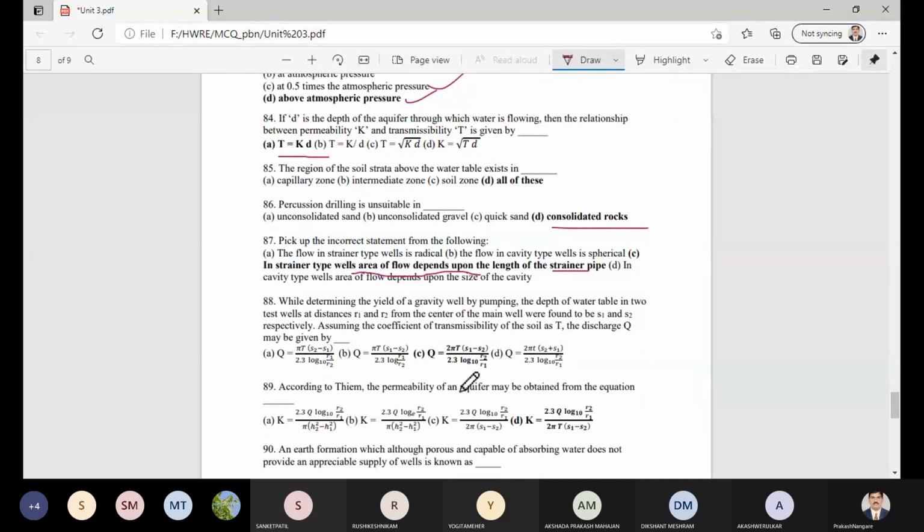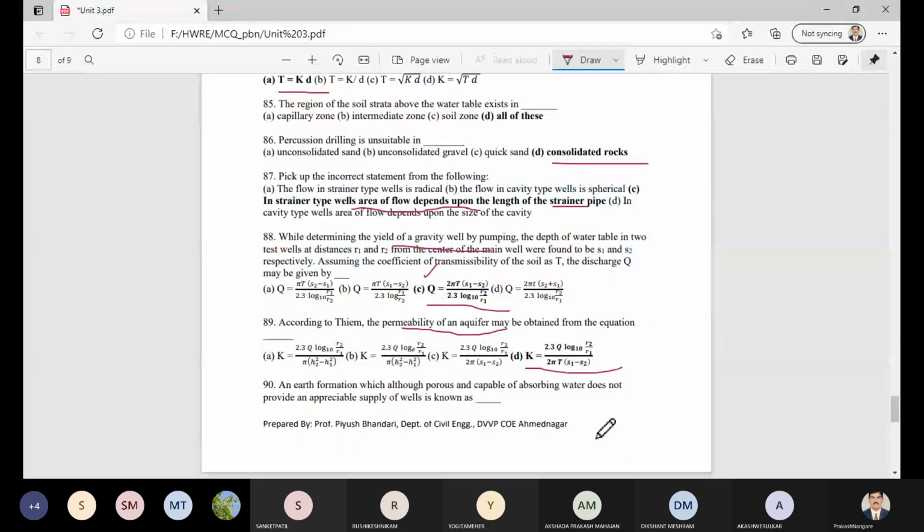So these are the examples, and remember this equation for the discharge. In determining the yield of a gravity well by pumping, the depths of the water table in two tube wells are given as R1, R2, and S1 and S2 is the drawdown given, and assuming the coefficient of transmissibility, at that time you can utilize this equation for the discharge. And you remember this equation, Q is equal to 2 pi T into (S1 minus S2) by 2.3 log to the base 10 of R2 by R1. And for the permeability of an aquifer, you remember this equation: K is equal to 2.3 Q log10 (R2 by R1) by 2 pi T (S1 minus S2).